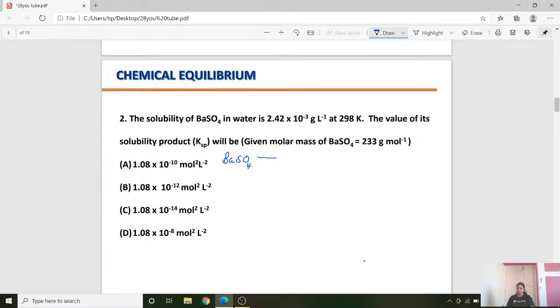We know that barium sulfate ionizes as Ba2 plus and SO4 2 minus.